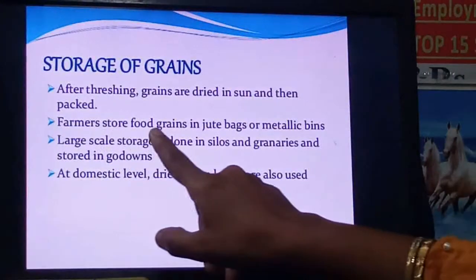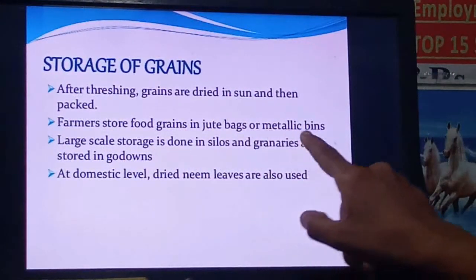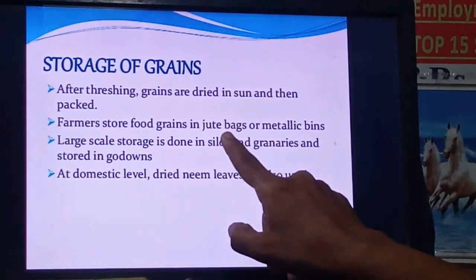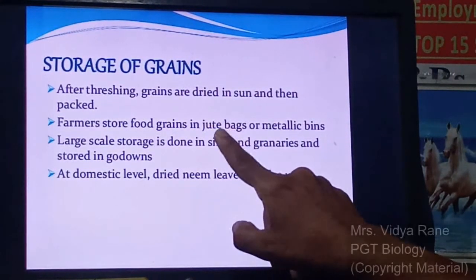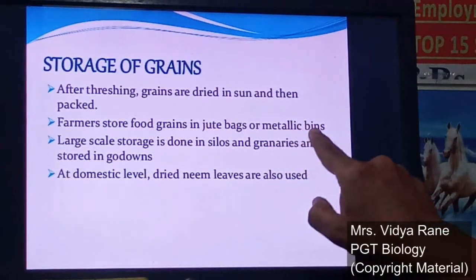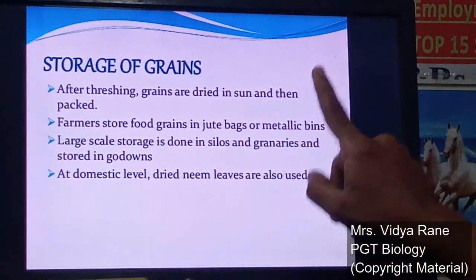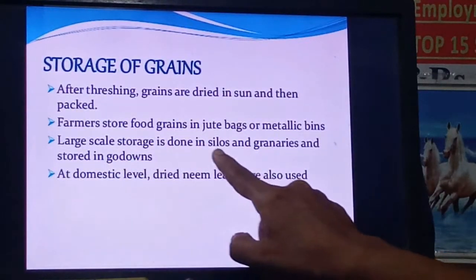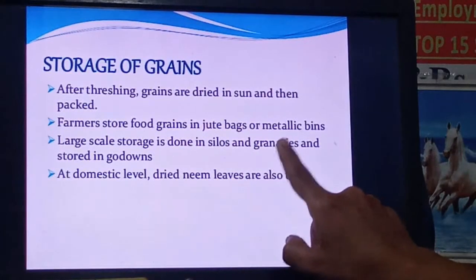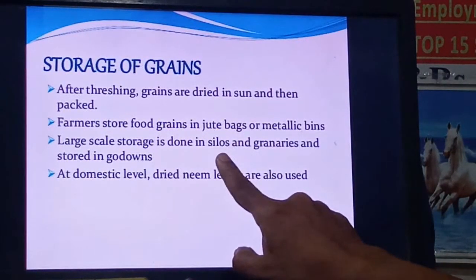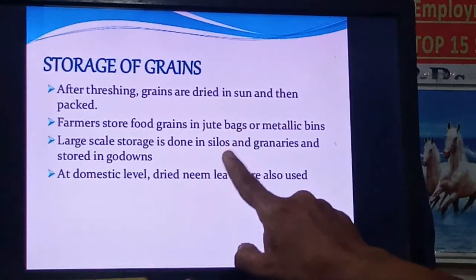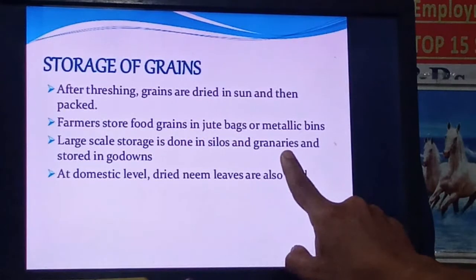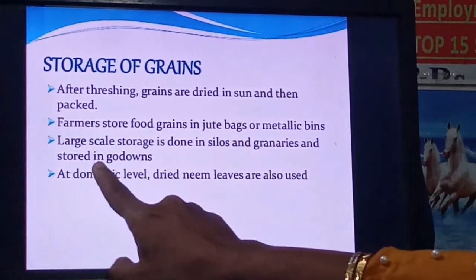Next, farmers store food grains in jute bags or metallic bins. These are the two storages. Either the farmer can store the seeds in jute bags, right, or in metallic bins. Whenever grains are stored on a large scale, this is done in silos or granaries. I will show you the picture of these silos. Again, a very big storage of grain, and these granaries are also very big,